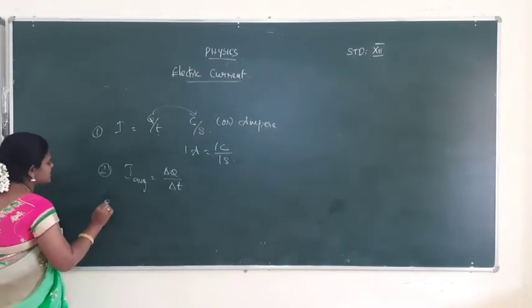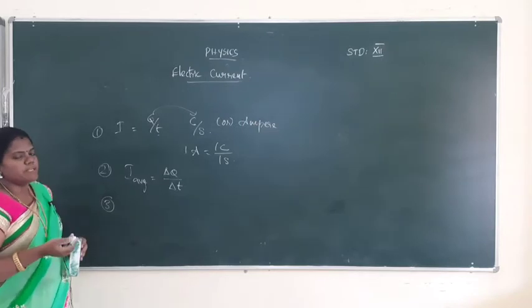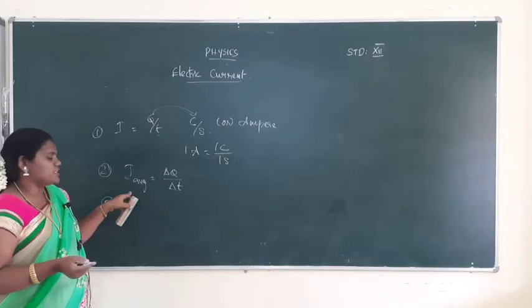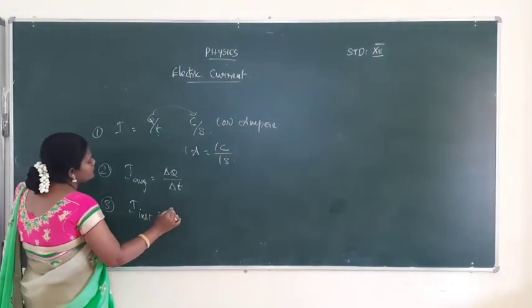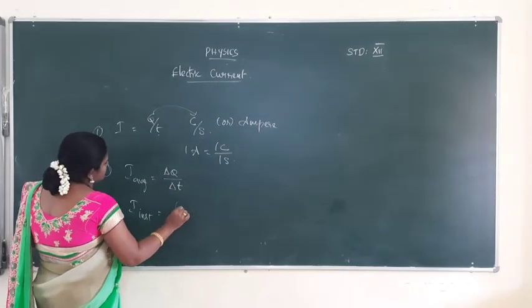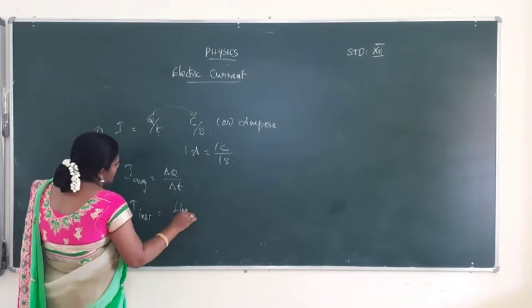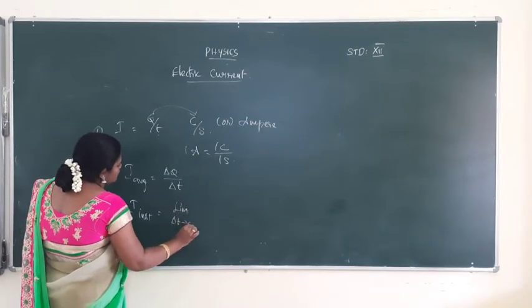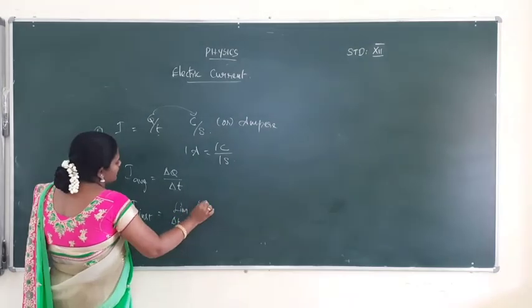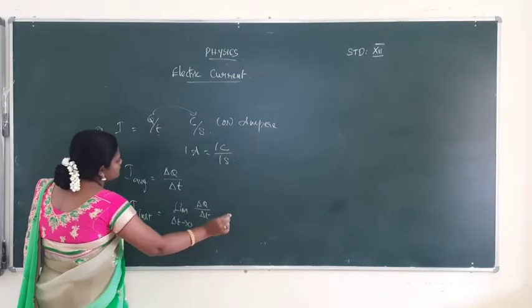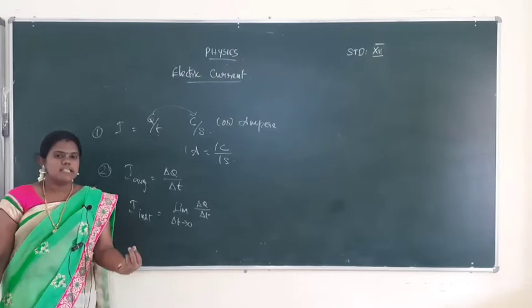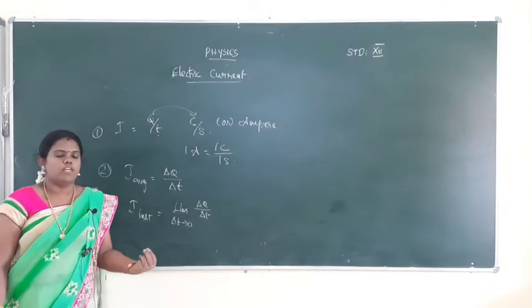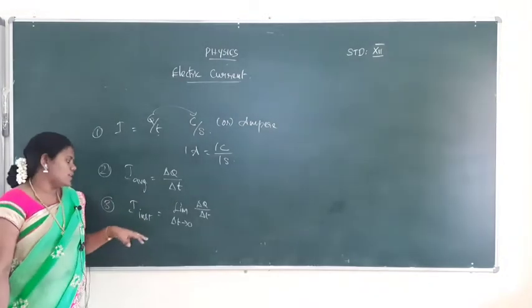Then instantaneous current. Instantaneous current means the limiting value of average current. So instantaneous current is equal to the limit as del T tends to 0 of del Q by del T. That is called instantaneous current. Instantaneous current means the current flowing at that instant, calculated at that instant.